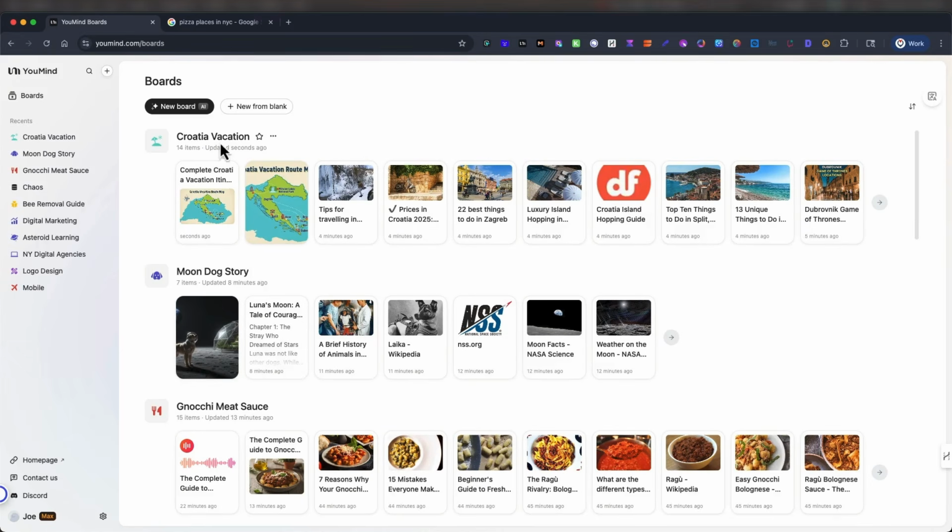we can go back. And next time, if I ask YouMind to help me research a trip to Croatia, it'll probably reference this folder first, see if I added any notes or from my phone, if I'm adding other things to it while I'm in Croatia. It'll continue to learn. I'd share the board with my family, see if they approve. I'm sure they can always say, veto this. No, we're not doing that. Kids probably just want to go to Disney.